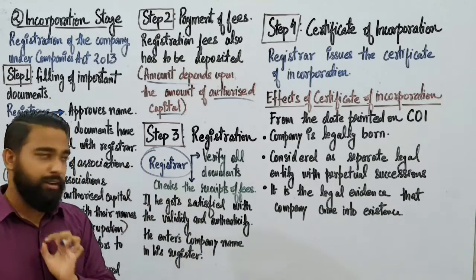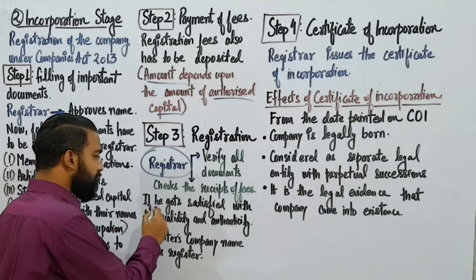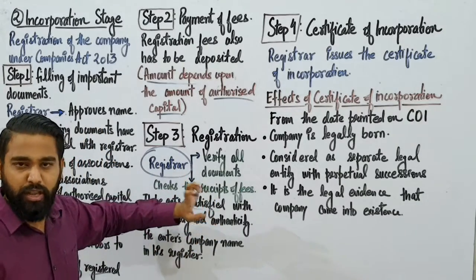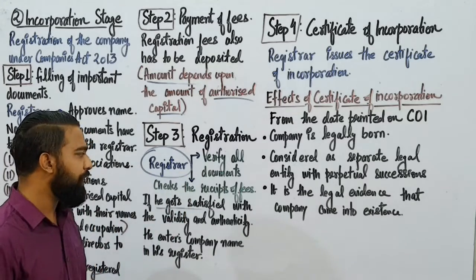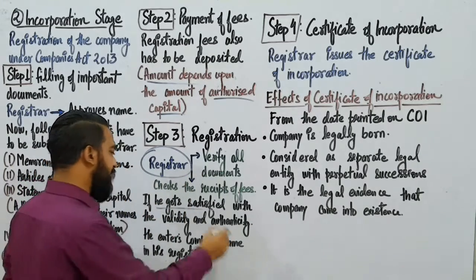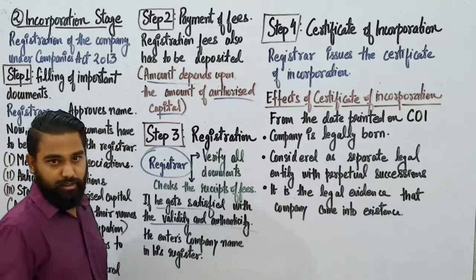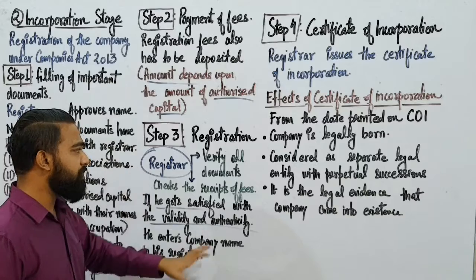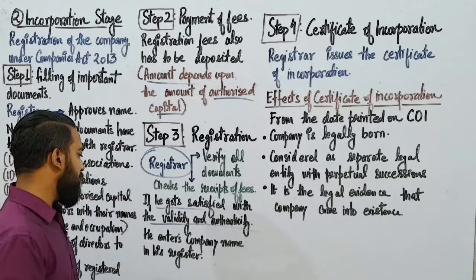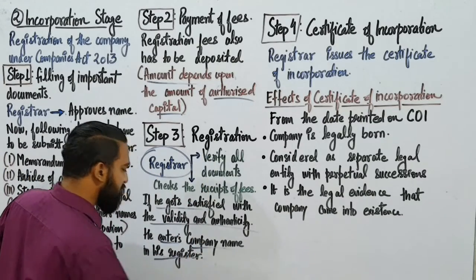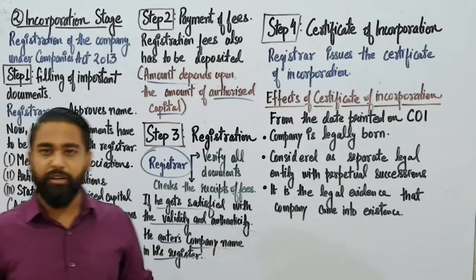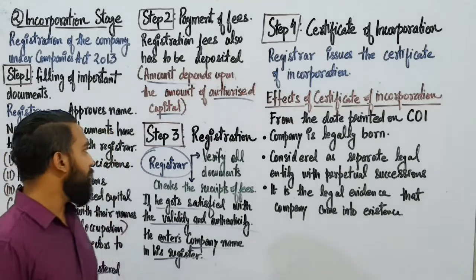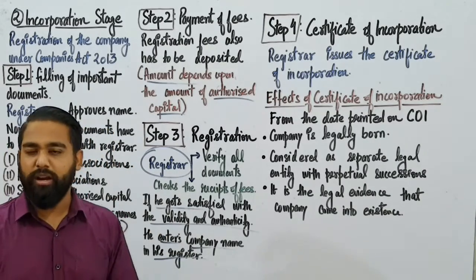So these two things our registrar does, and if he gets satisfied that both the things have been completed, and if he gets satisfied with the validity and authenticity, then he enters the company name in his register. He has a register or an ebook in which he writes your company's name. So that's how step 3 is undertaken.